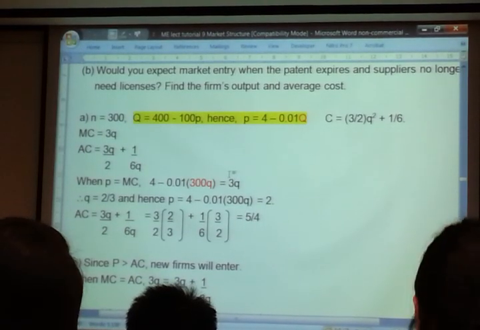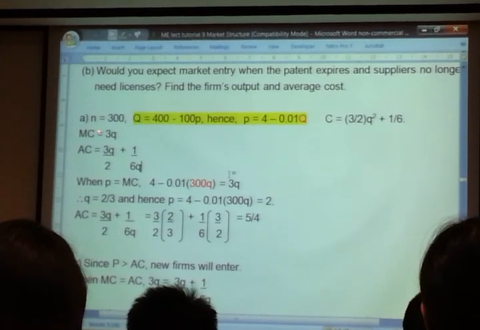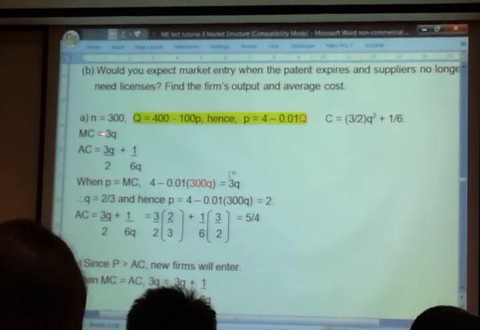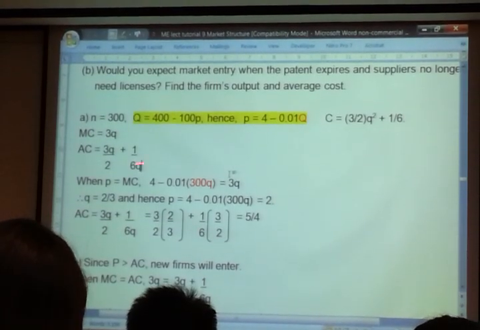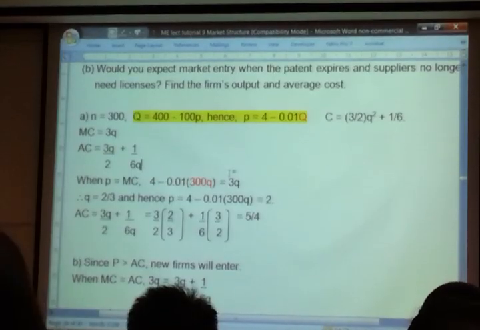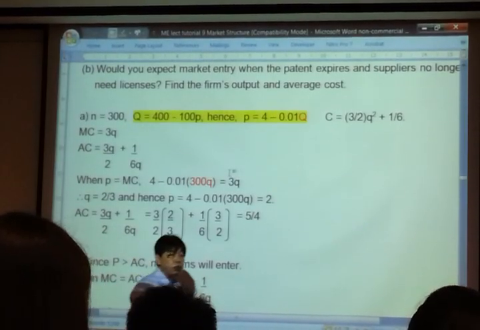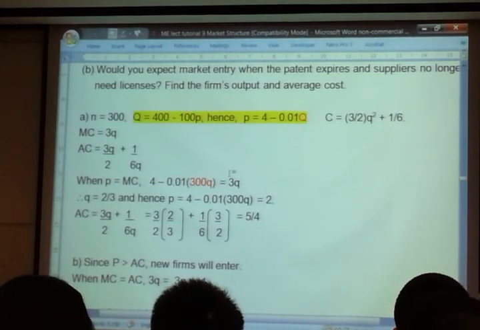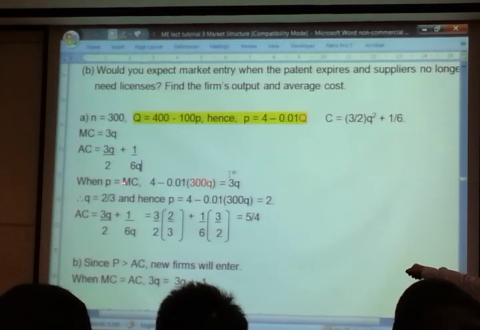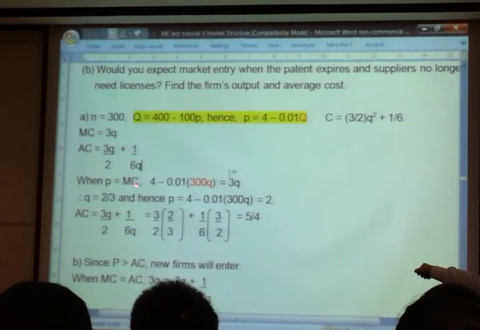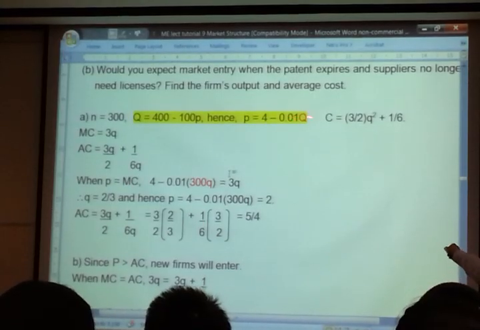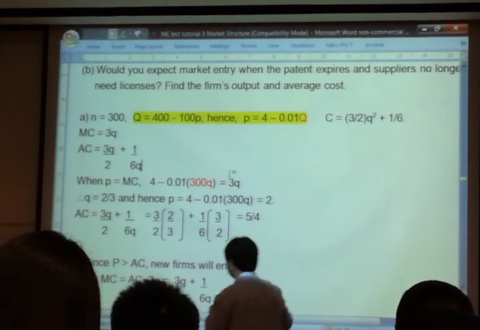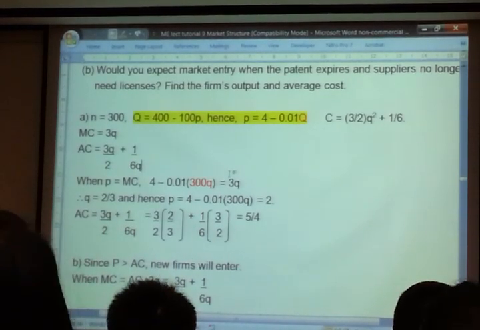Now, let's do a few things. How to find MC? Marginal cost is dC over dQ, so you get 3Q. Average cost, you take C divided by Q, you get this. Now, how much will each firm produce? To maximize profit, we just said before, every firm will produce until P equal MC, right? So P equal MC means what? Now, since P is this, set it equal to MC, which is 3Q.